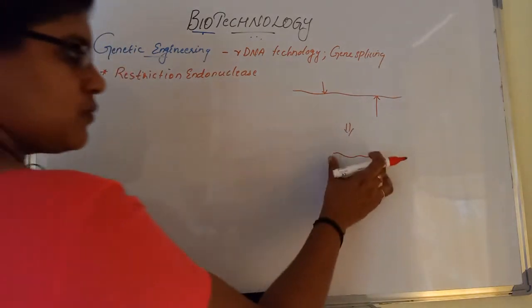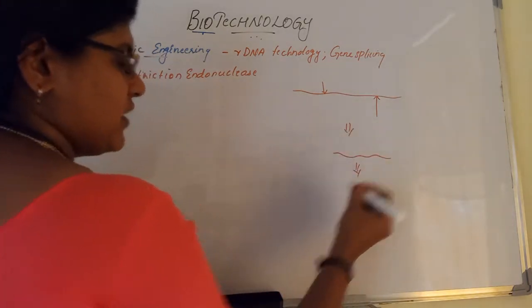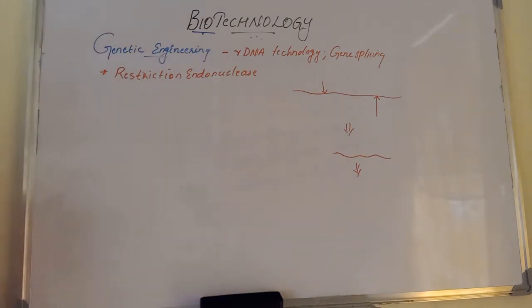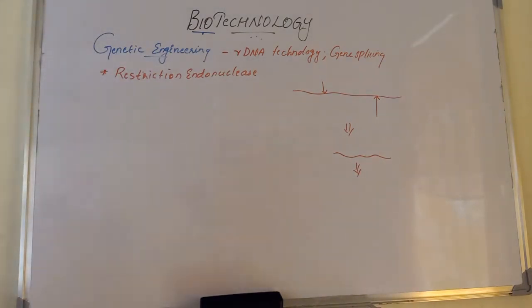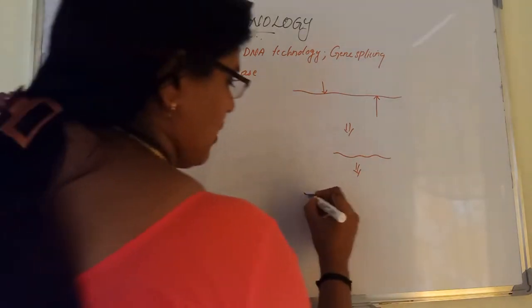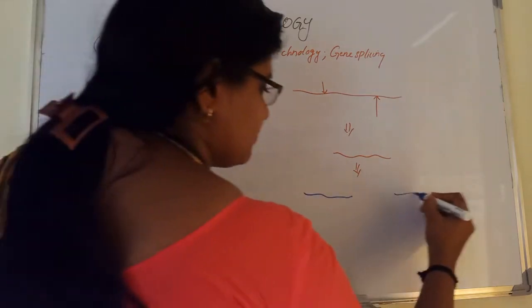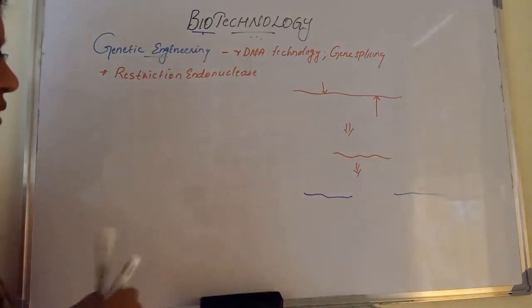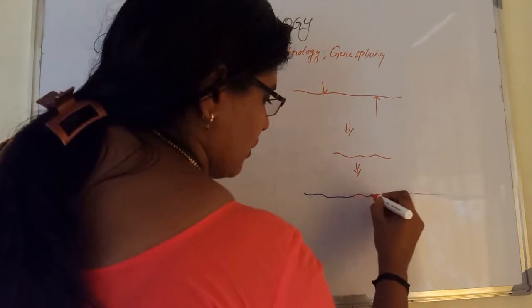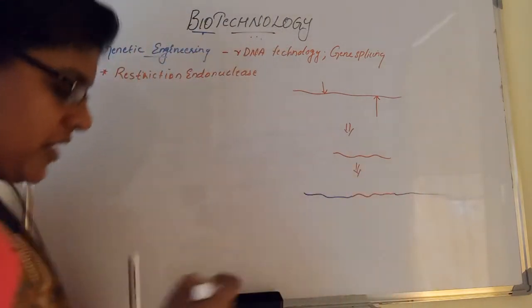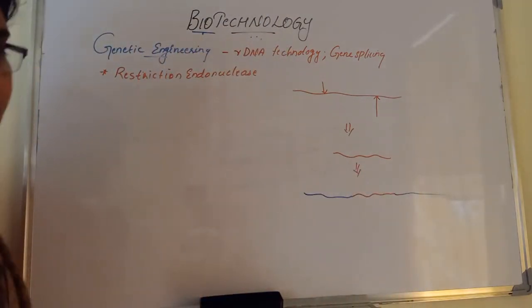Okay, and this small strand will join with some other DNA. This small strand of DNA may join with some other DNA molecule. So this newly formed DNA molecule is called the recombinant DNA.